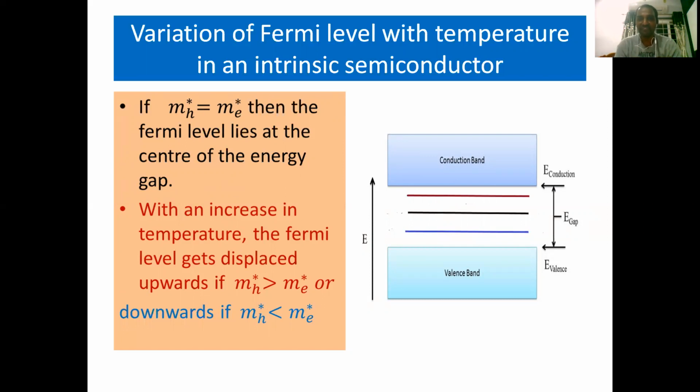If the effective mass of a hole is slightly greater than the effective mass of an electron, the Fermi energy level is displaced upwards, towards the conduction band. And if the effective mass of a hole is slightly less than that of an electron, the Fermi energy level shifts downwards towards the valence band. So the position of the Fermi energy level is not constant; it varies with temperature. Thanks for listening.